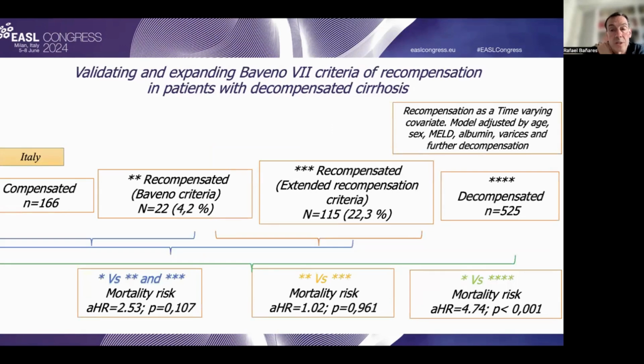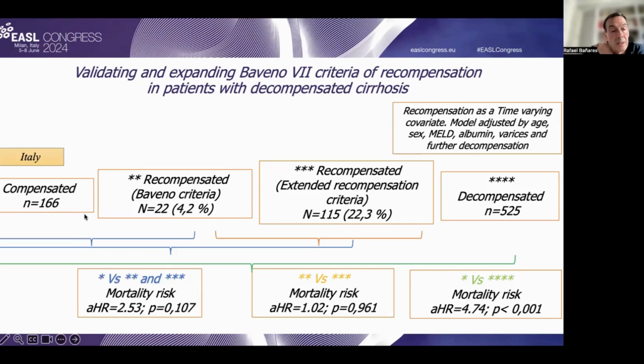In this slide, you can see the most important result of this study. The authors describe a survival model that includes the presence of decompensation, adjusted for age, sex, MELD, albumin, varices, and further decompensation, in which recompensation was included as a time-varying covariate.